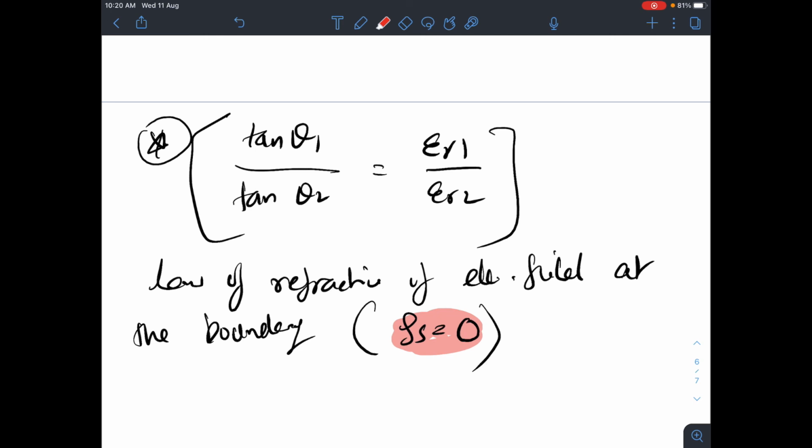So that is about your dielectric boundary condition. Now we will get into the conductor-dielectric boundary condition as well as the conductor-free space boundary condition. They are just special cases, you can say.